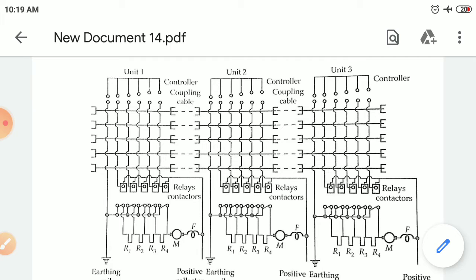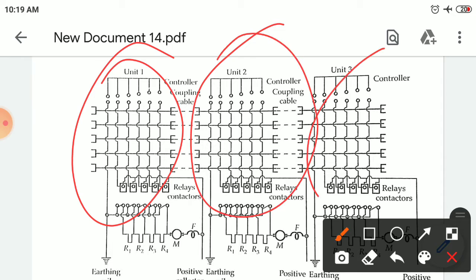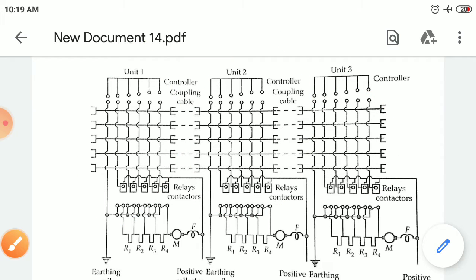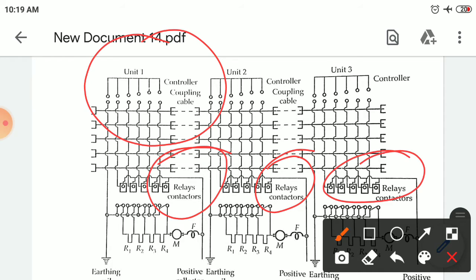So all the motors start simultaneously. Each unit has its own motor, but all the motors start at the same time. Say the controller of unit number 1 is operated. It energizes relay 1 of all the units.